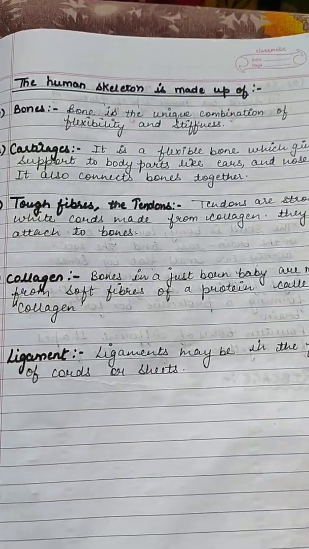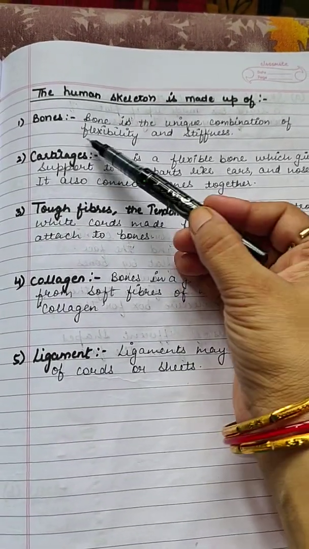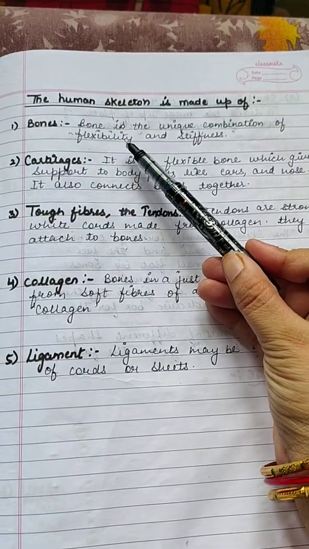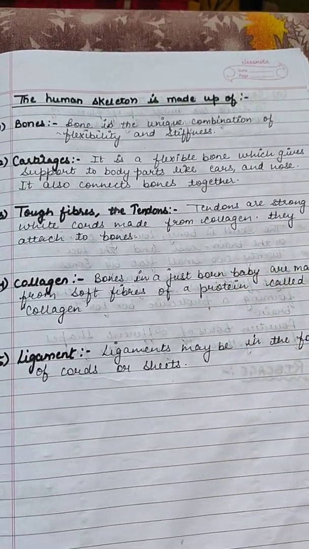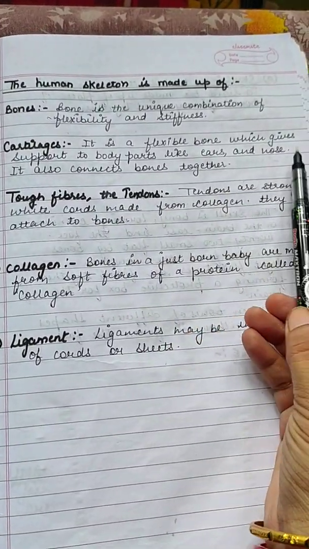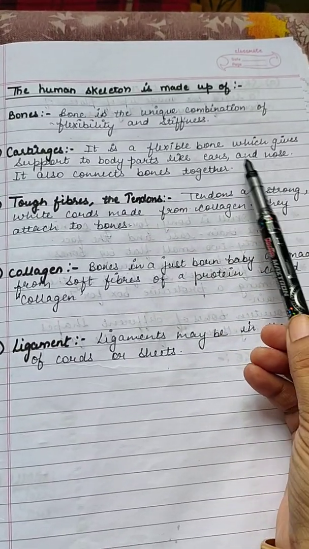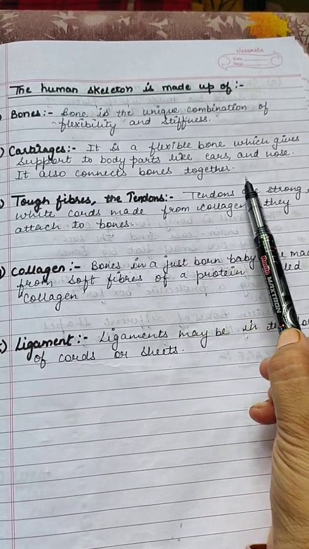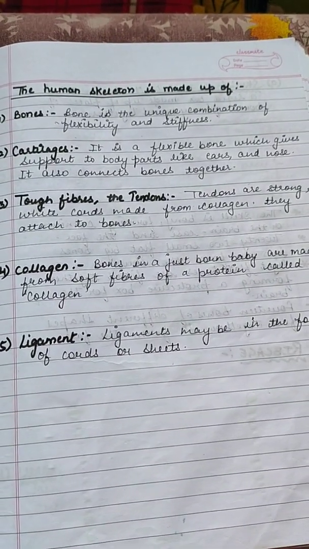And now, what is the human skeleton made up of? It is made up of bones. Bone is a unique combination of flexibility and stiffness. Number 2, cartilage. It is a flexible bone which gives support to body parts like ears and nose. It also connects bones together. So cartilage connects the bones together.